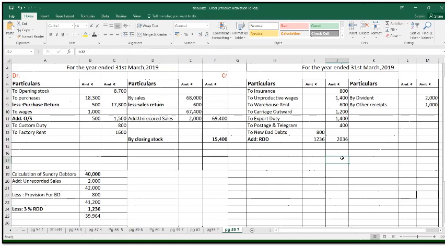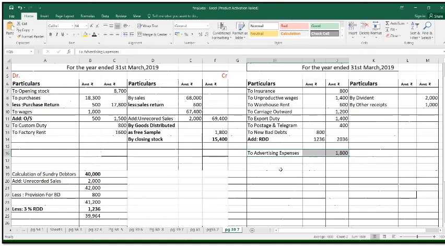Then the next adjustment, goods of rupees 1,800 distributed as free sample. So we are going to give the effect: trading credit goods distributed as free sample, that is 1,800, and the second effect will be given to the profit and loss debit side to advertisement expenses 1,800.